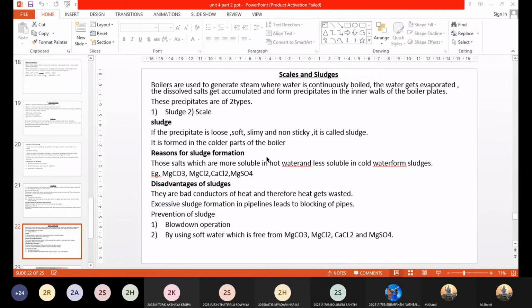Is this point clear, girls? Why are the scales and sludges formed inside the boilers? That is the point of the question. Yes, understood why you are getting the precipitates of these salts? Understood, girls?